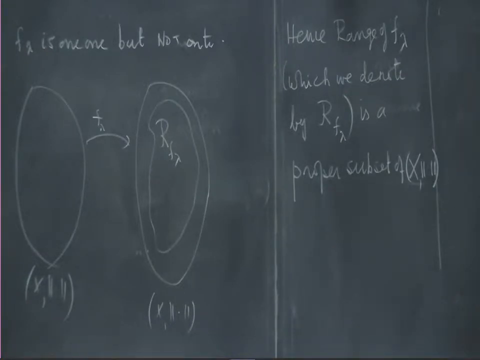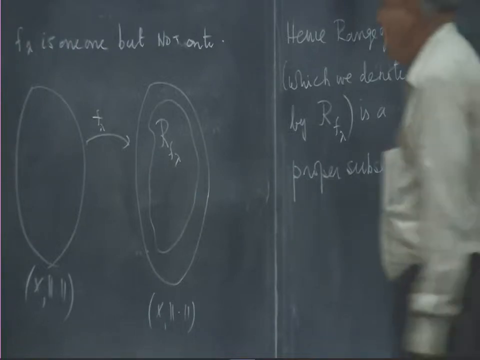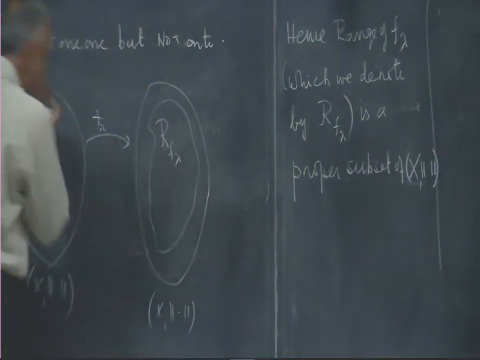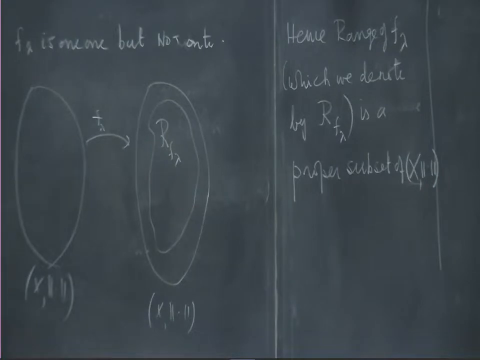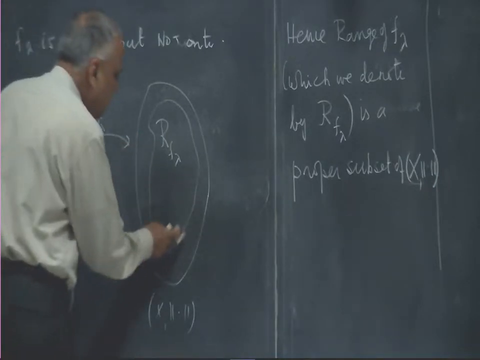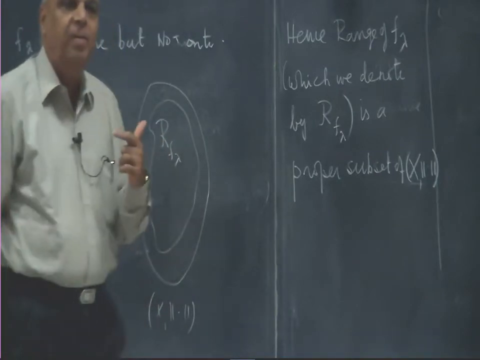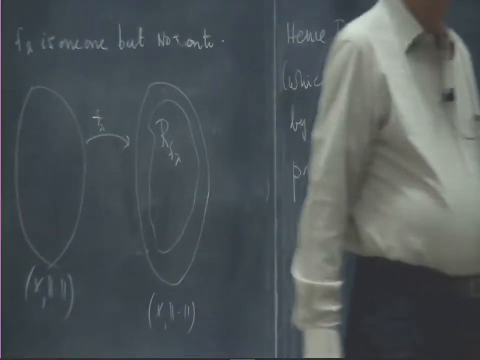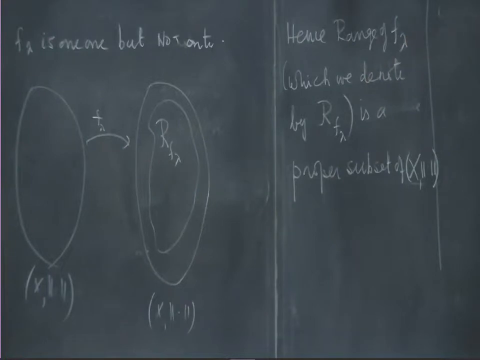Now we want to come back from here to here, that is what is meant by saying inverse. For coming back, in this part I can certainly define the inverse, because F lambda is a mapping from X to R F lambda, 1-1 and onto now, and therefore the inverse can be defined.